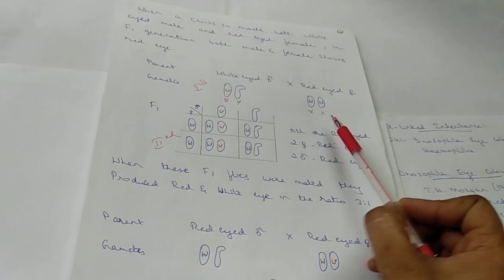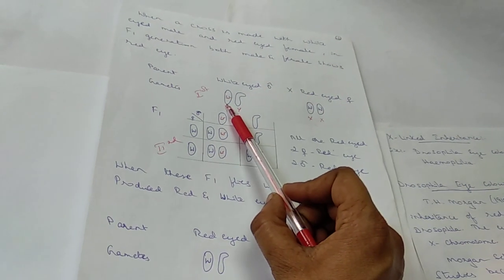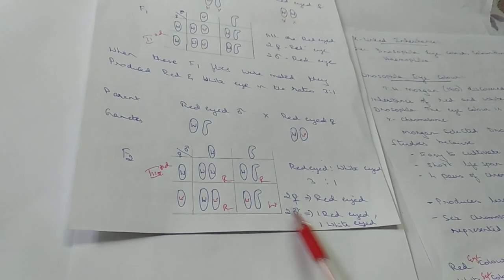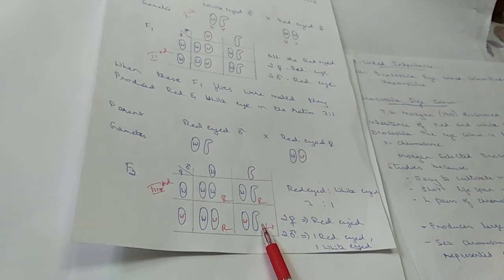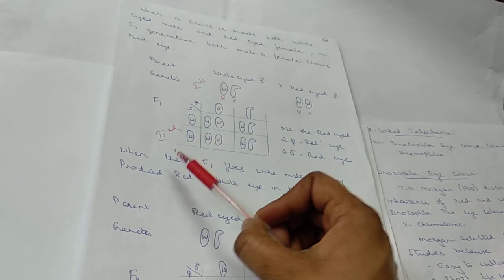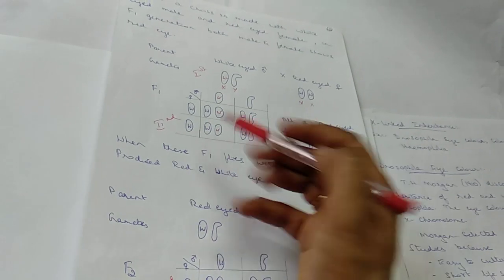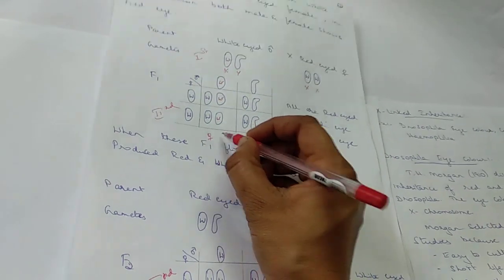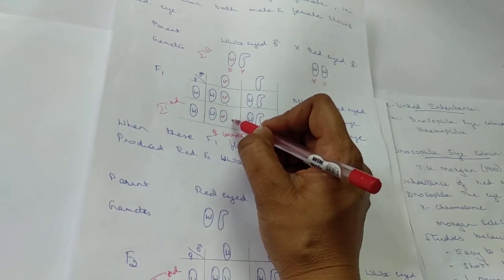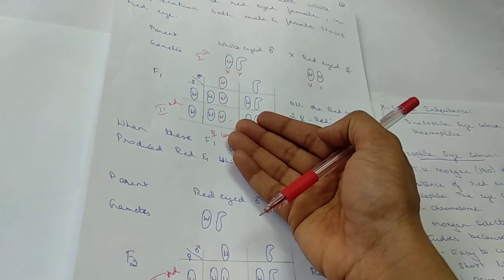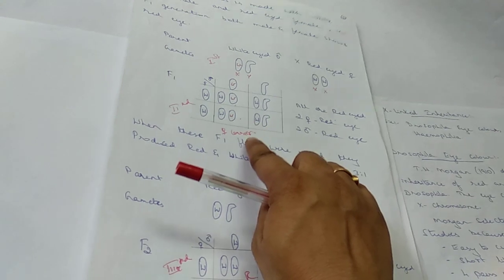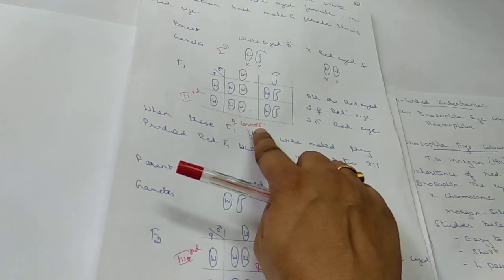You can observe here that the mutated white eye was present in the first generation, and the same white eye is present in the third generation, and that is called crisscross. Because in the second generation we observe it is with the female, and that is called a carrier. She is just carrying or passing on the gene to the next generation, and she is not considered to have any mutated structure.